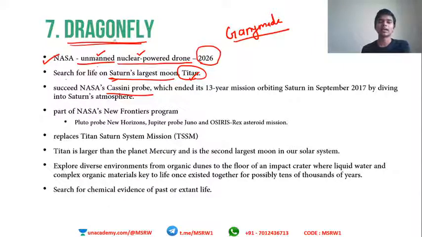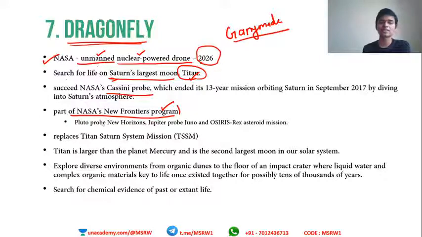So Dragonfly will be the second mission, or a successor of Cassini. Okay, part of NASA's New Frontiers program, a very famous program. The New Frontiers program is implemented in order to explore outer space, meaning things beyond our usual space probes. We study the Moon or Mars and those outer spaces, but New Frontiers actually explores the part of space that has not been explored yet. So beyond Saturn, beyond Jupiter, beyond the heliosphere. Okay, this is the area of interest for NASA's New Frontiers mission.